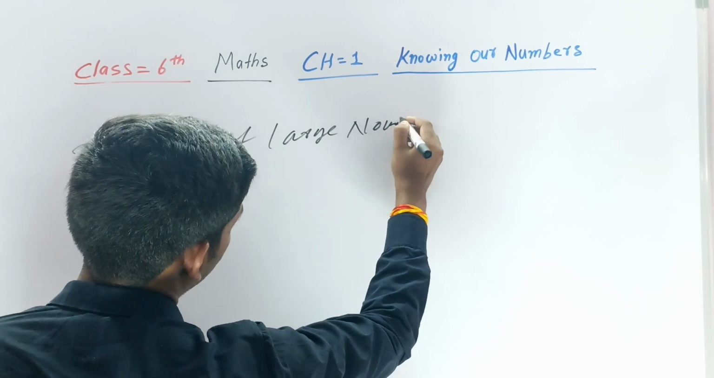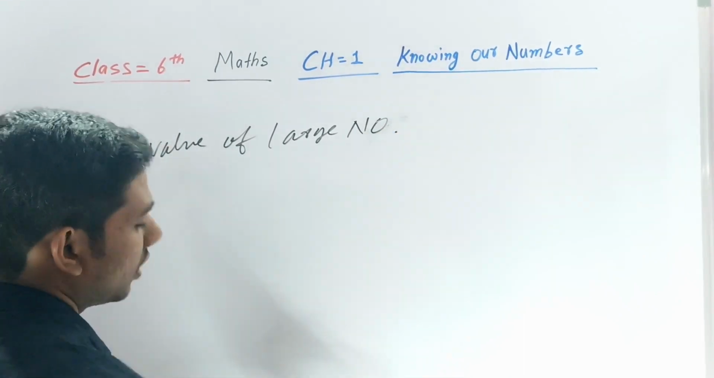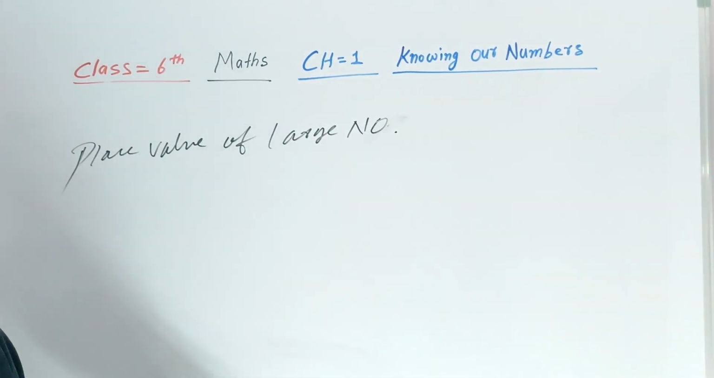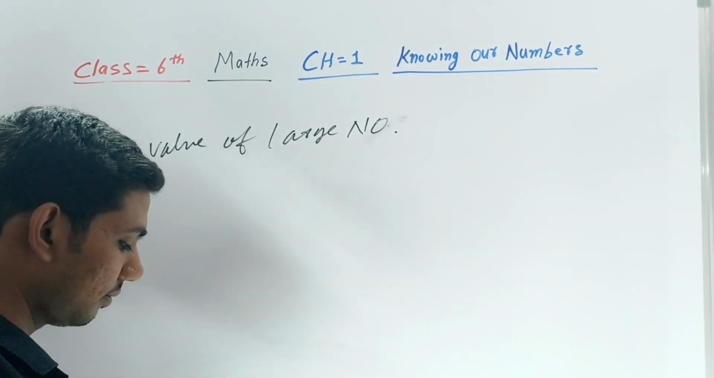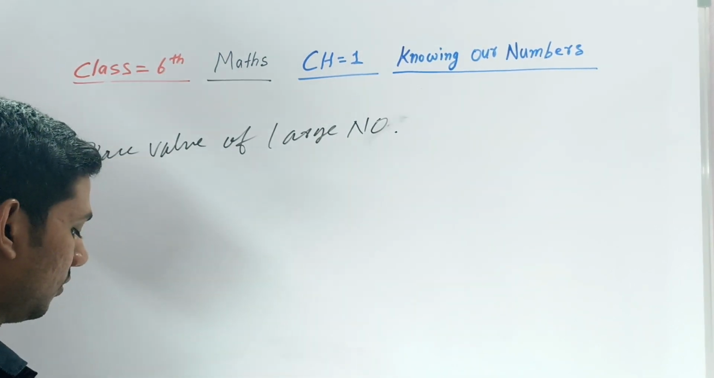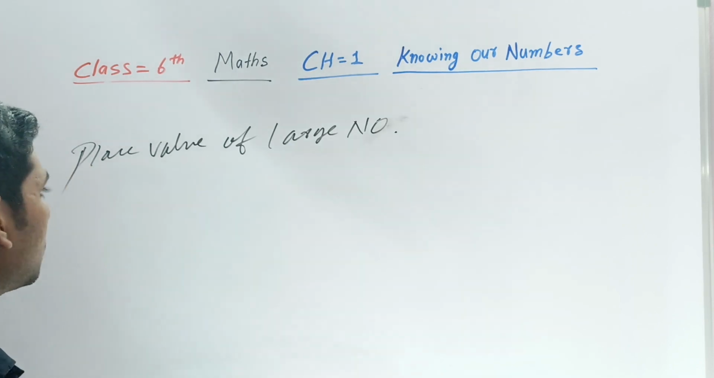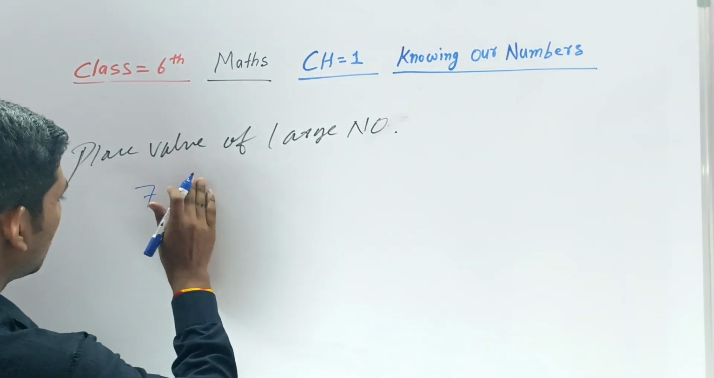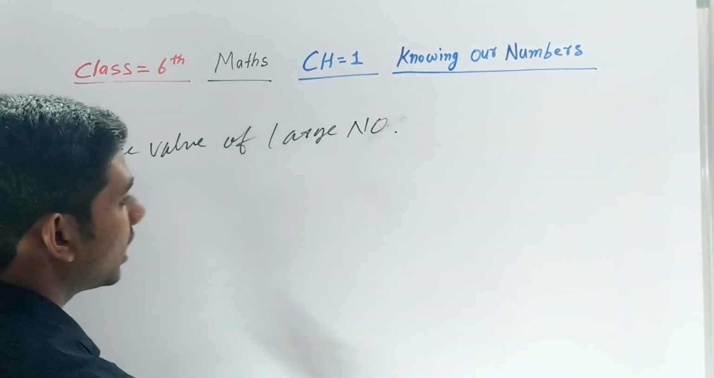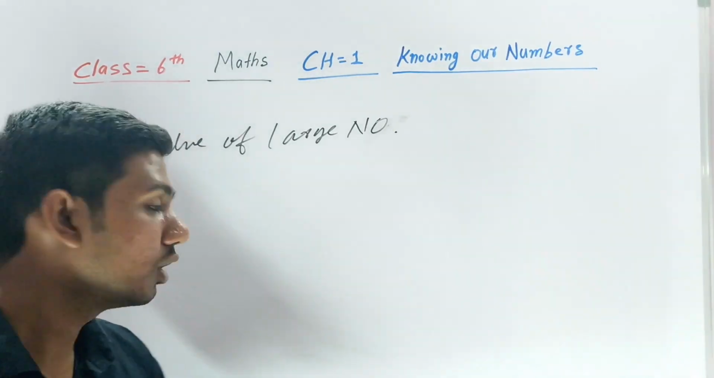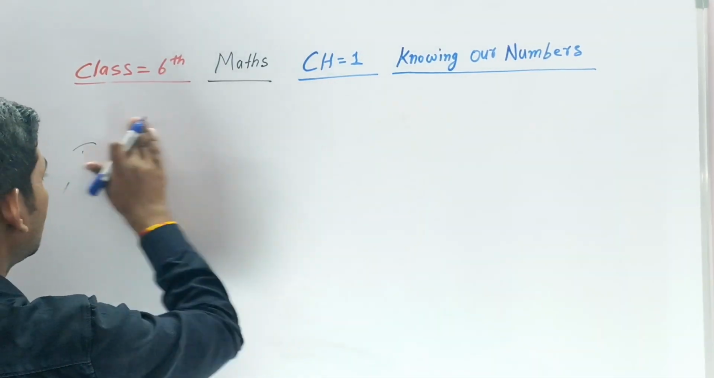Place value of a large number. I just write here NO. NO means number only. Suppose I have written this here. Expanded form, I haven't expanded it for you yet. Listen, this is a place value.